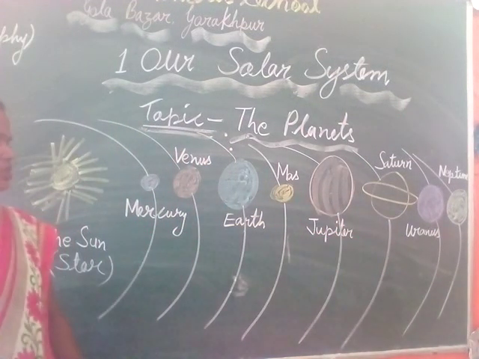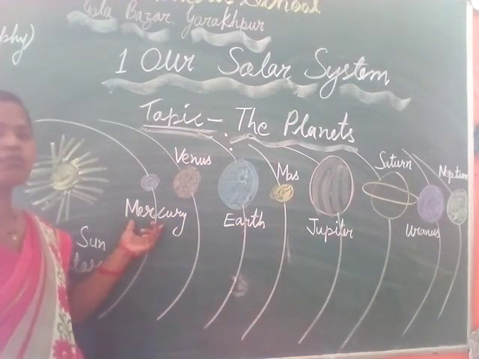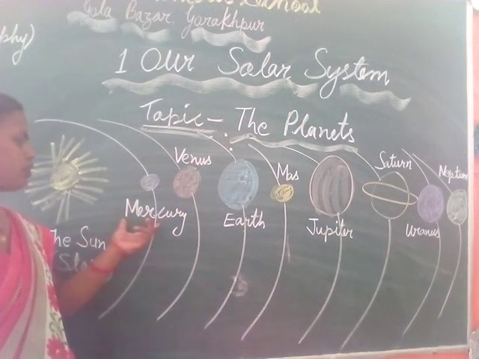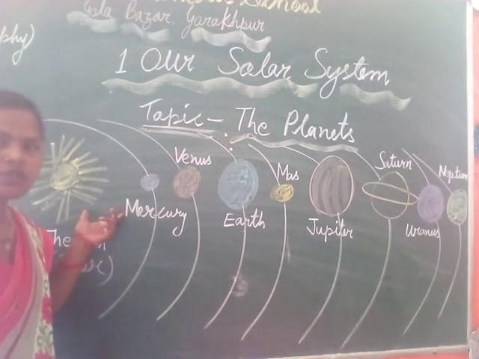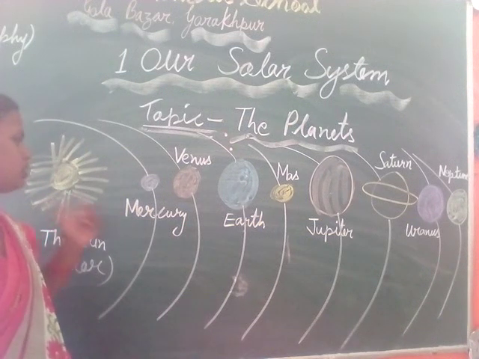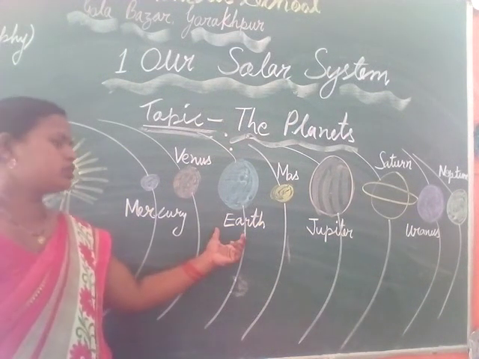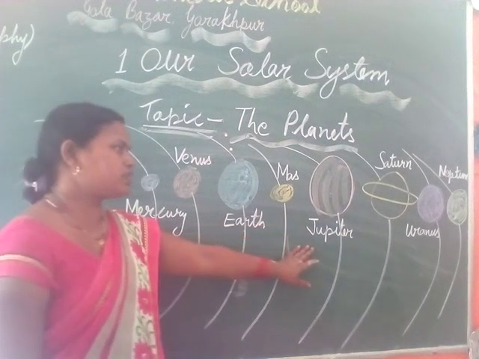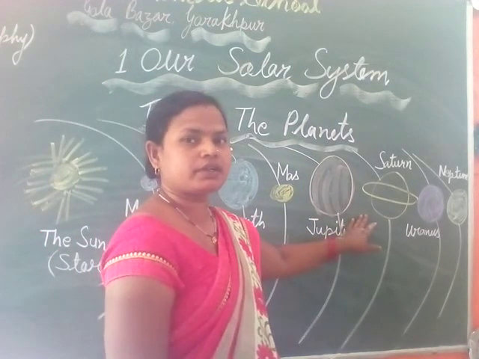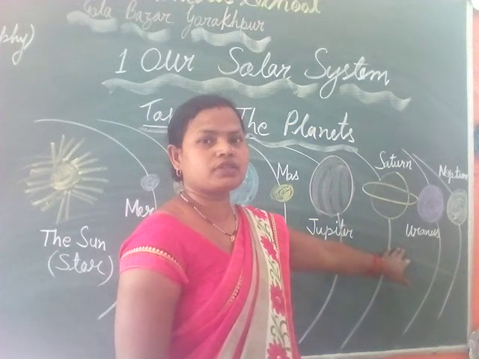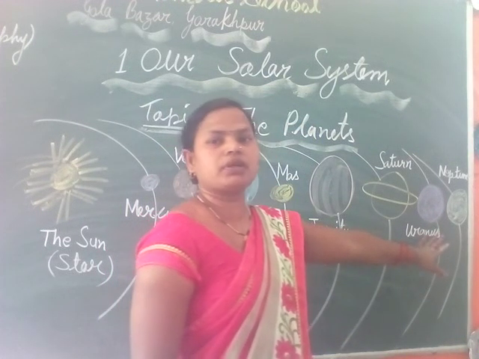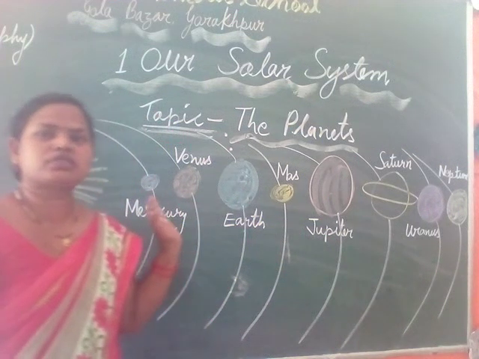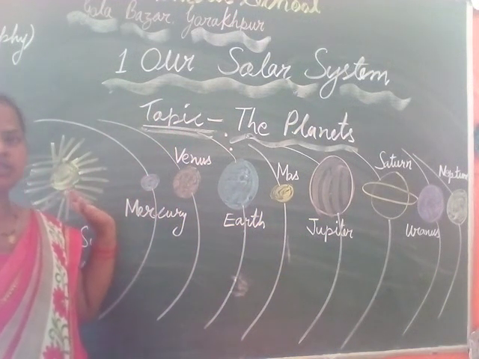The first is Mercury, which is nearest to the Sun, or you can say the closest planet of the solar system. Second is Venus, third is Earth, fourth Mars, fifth Jupiter, sixth Saturn, seventh Uranus, and the last, number 8, Neptune. These are the 8 planets of our solar system which revolve around the Sun.